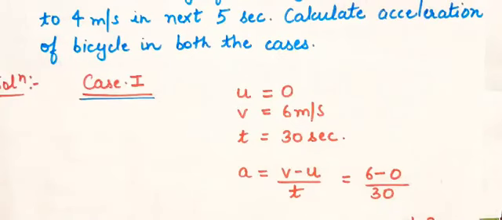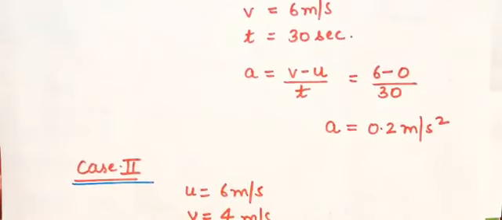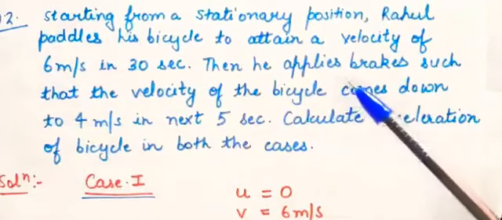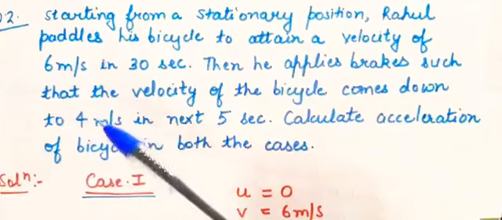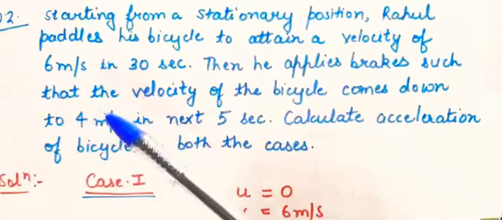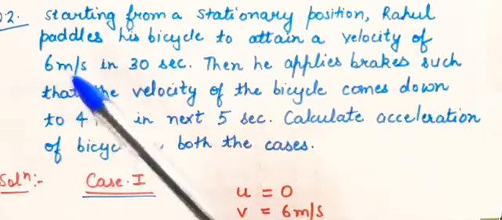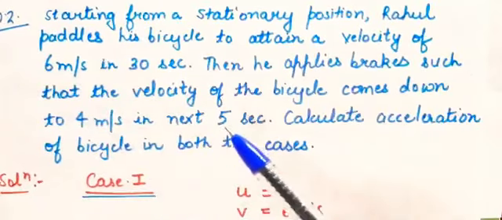Do not forget to put the units. It is mandatory. Now let us consider case 2. In case 2, he is applying brakes such that the velocity comes down to 4. Means final is 4, v is 4 now. And what was initial? It was 6. In the first case, 6 was final. Now in the second case, this 6 becomes initial. Now initial is 6, final is 4 and time is 5 seconds.